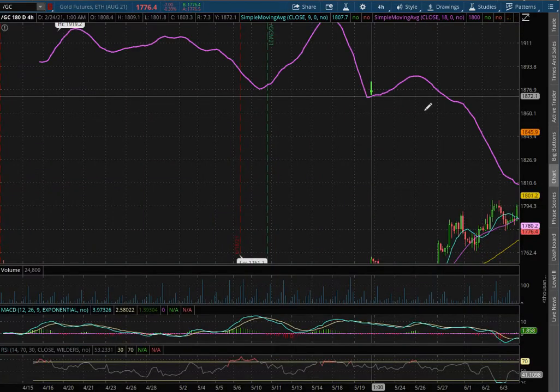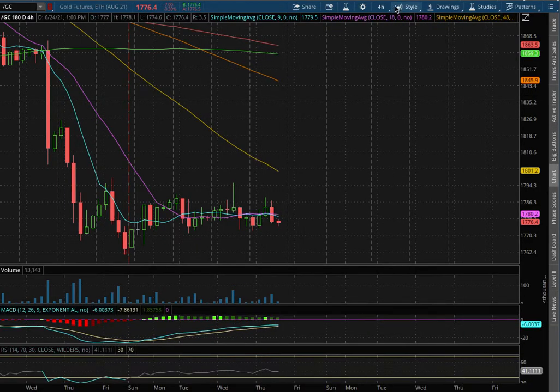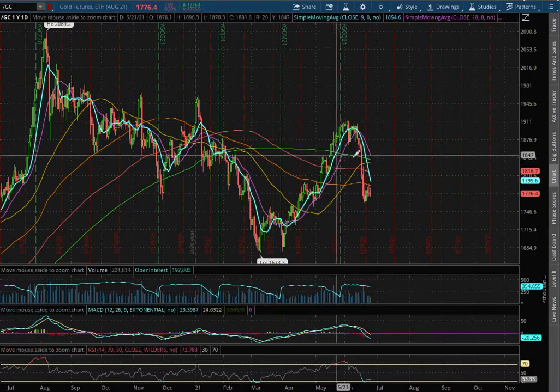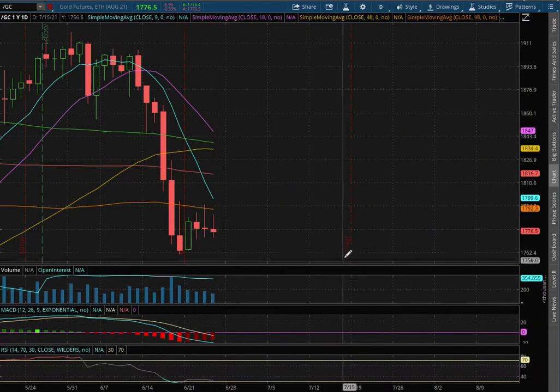As we extend out to the 4 hour chart, we still remain in NUGT, but appears to be approaching positive territory. If we extend out further to the daily chart, we still remain in NUGT and slightly off of oversold levels with the RSI.